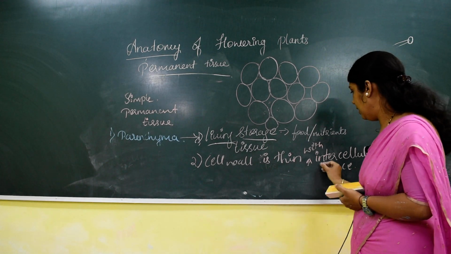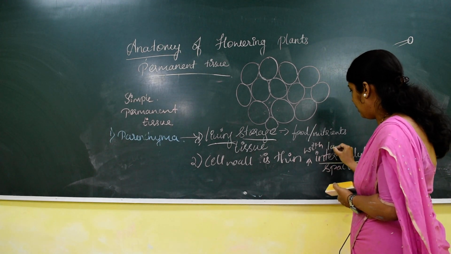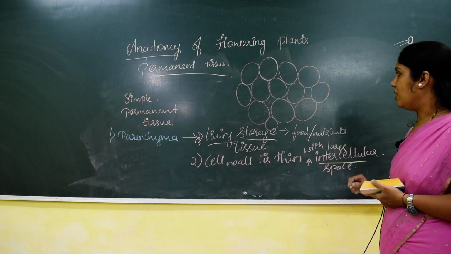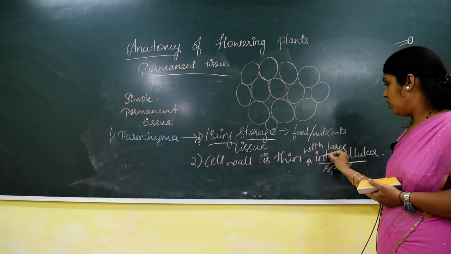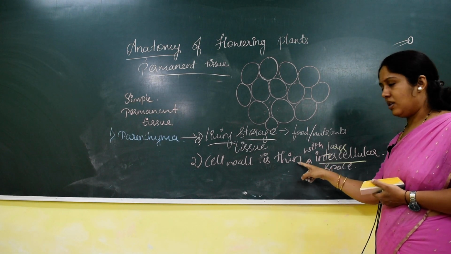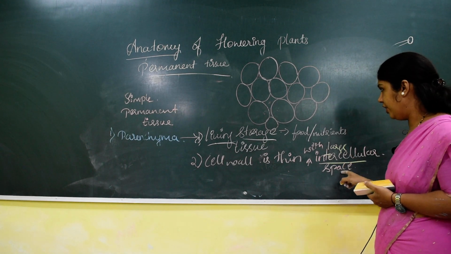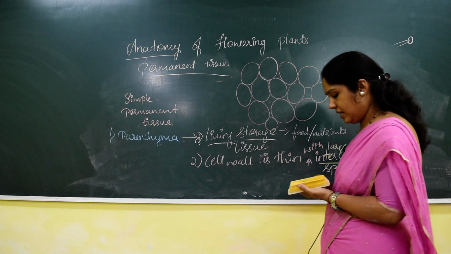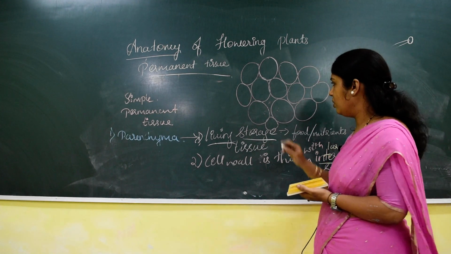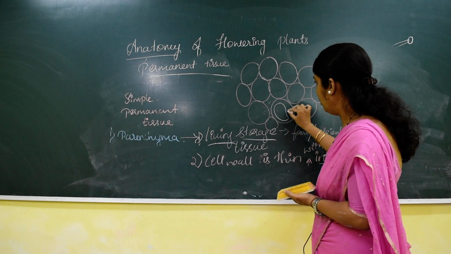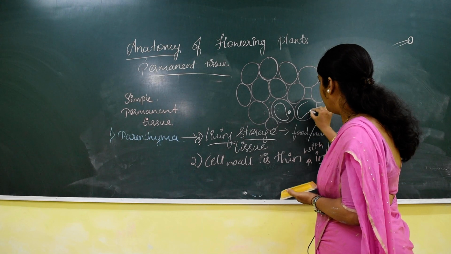So we can see a large intercellular space. Understood? So the cell wall is thin and it has a large intercellular space, and I said it is a living tissue. Inside the cell we can see a large vacuole with a nucleus.